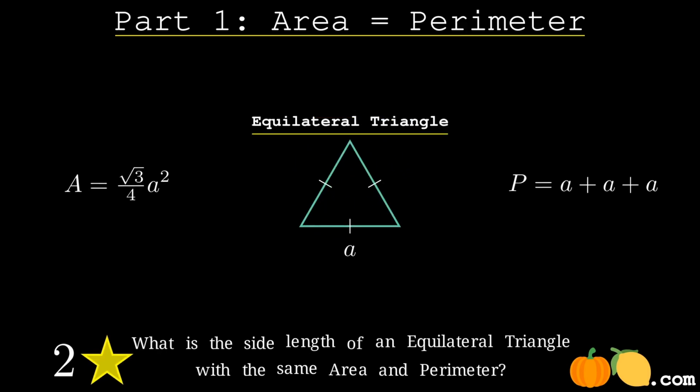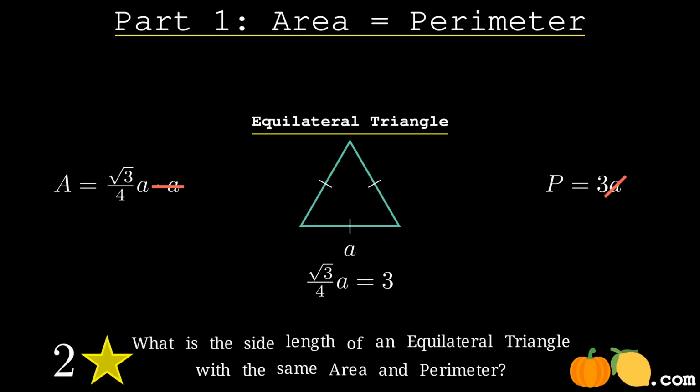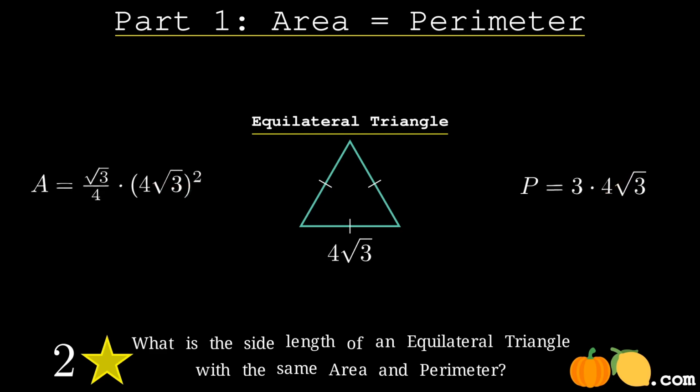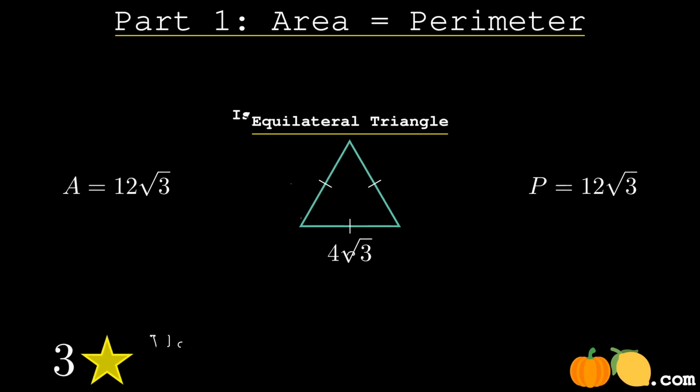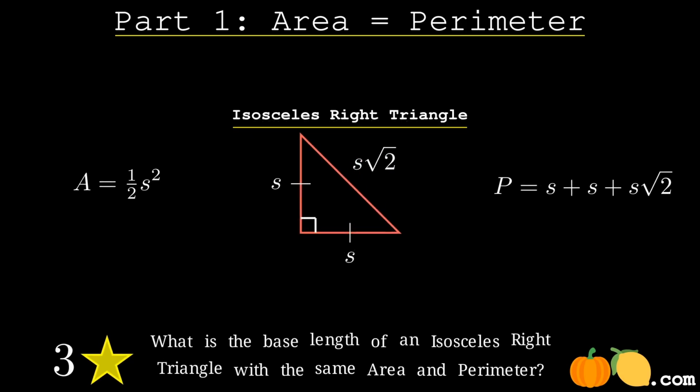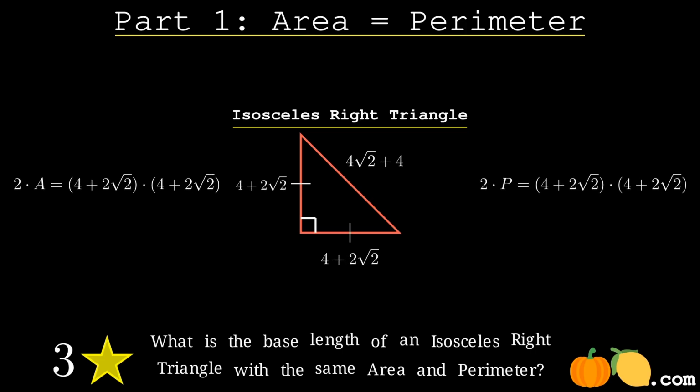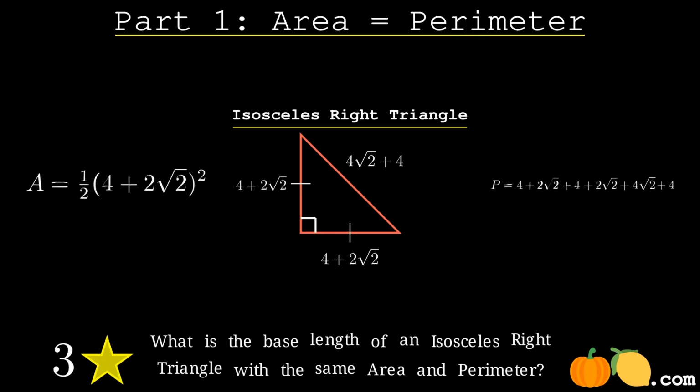We'll get to the derivation of the area of an equilateral triangle a little bit later. The calculation for the area equaling the perimeter of an isosceles triangle is a little bit more tricky.